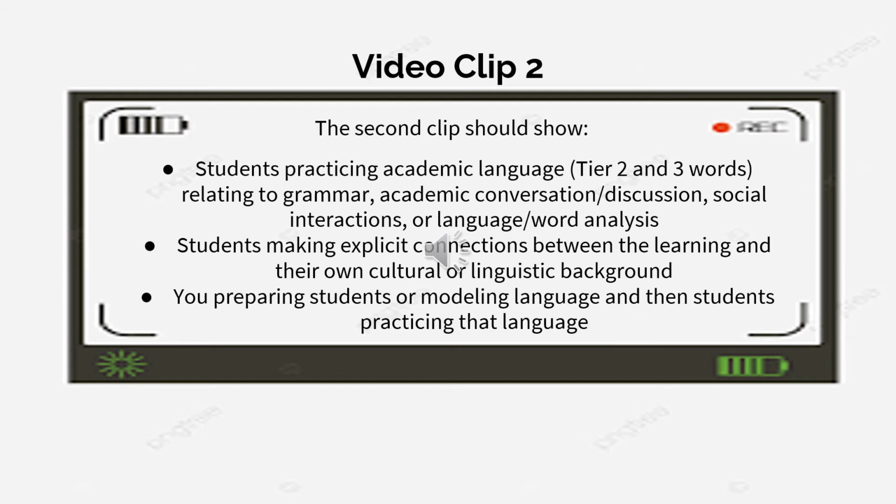Secondly, you need to show students making explicit connections between what they're learning in these lessons and their own cultural linguistic background. You want to make sure that it's really obvious how they're making those connections. And if they can make those, you'll get an extra point from EdTPA.